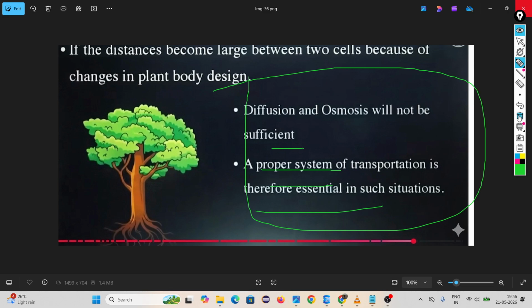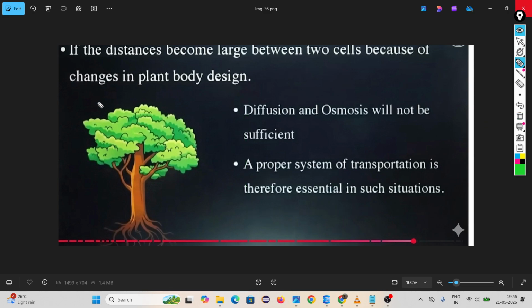How is this happening? Because they don't have an organ like a heart. Sometimes diffusion or osmosis. Diffusion means movement of a substance from higher concentration to lower concentration through a semi-permeable membrane, because you remember our cell wall and plasma membrane are semi-permeable. Osmosis is the same, but only for water.